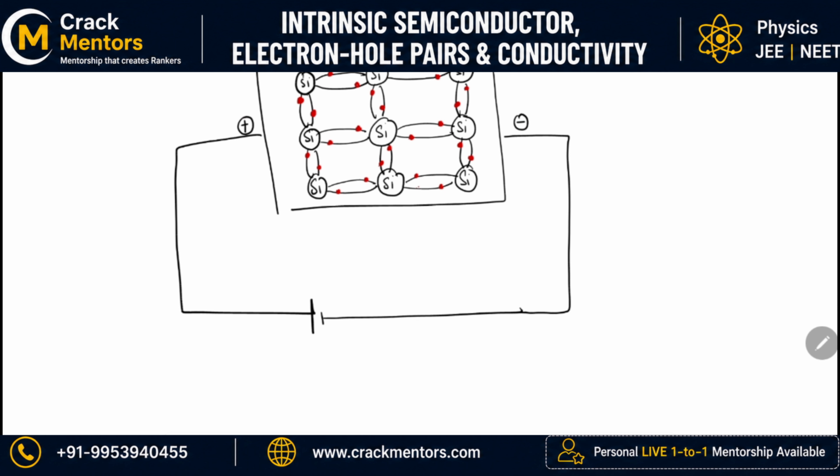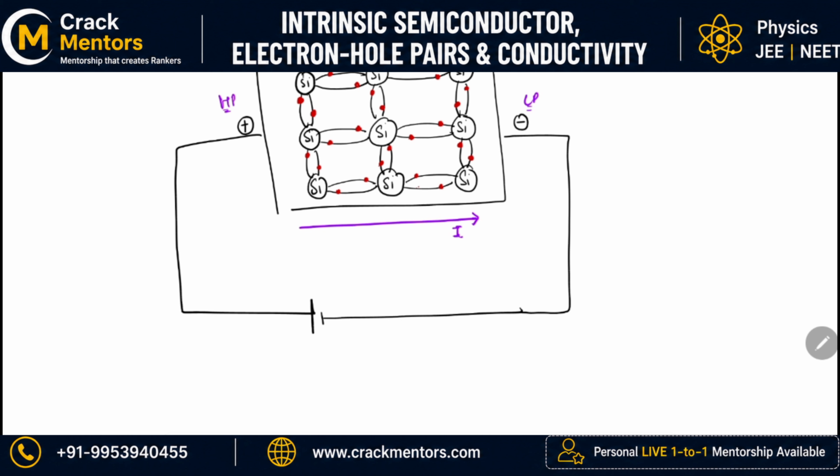Can you let me know what should be the direction of current? The direction of current is this way. Now if the direction of current is this way, what will be the direction of movement of electrons? Basically, what I have done is I have created a potential difference. This is the positive terminal, this is the negative terminal, which means this is at a higher potential and this is at a lower potential.